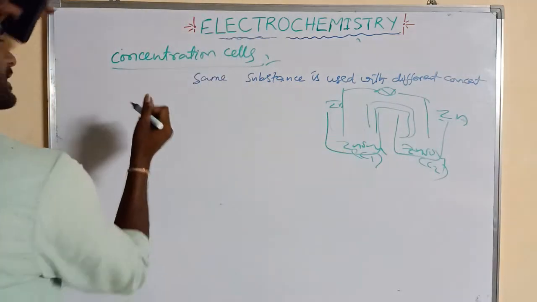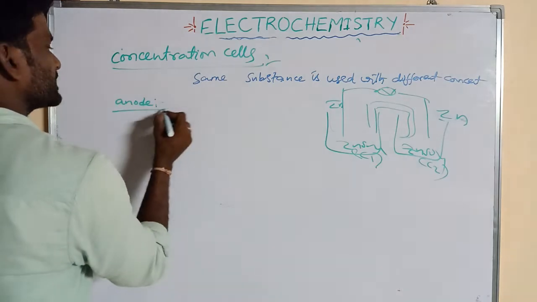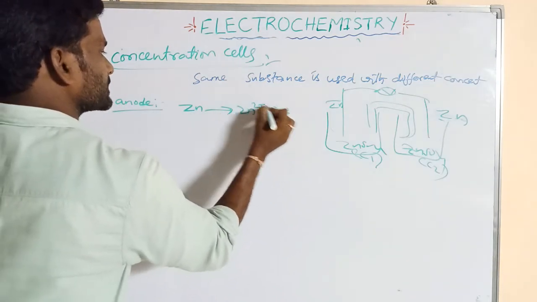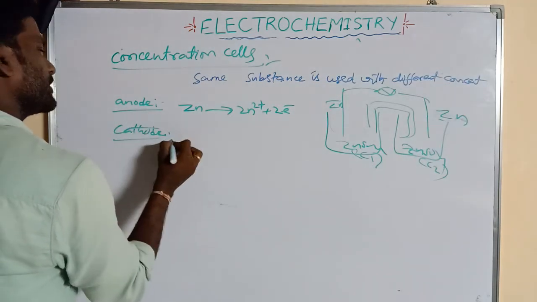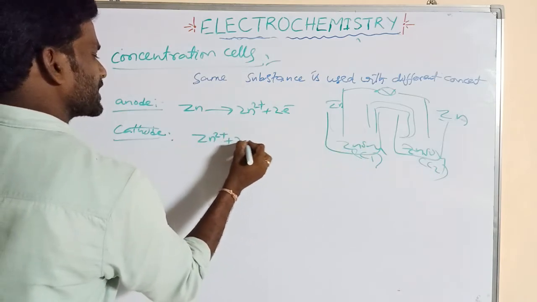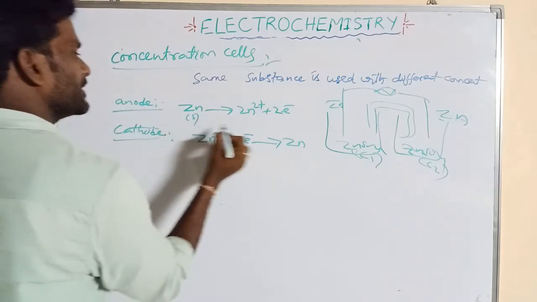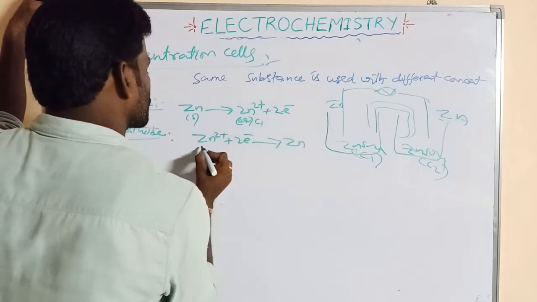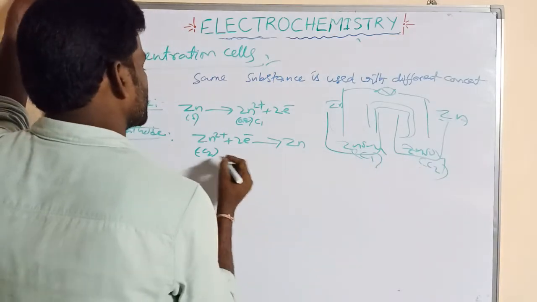So how to write? At the anode, oxidation takes place. Zn gives rise to Zn2+ plus 2 electrons. At the cathode, Zn2+ gains 2 electrons and gives rise to Zn. So this is the solid, this is the aqueous, at C1 concentration. This is the C2 concentration. This is the second half cell, and this is the first half cell.